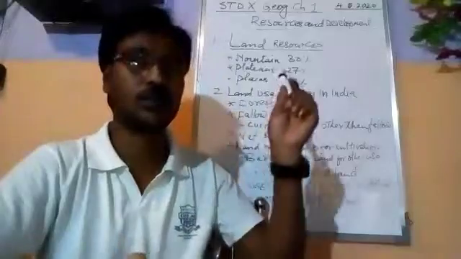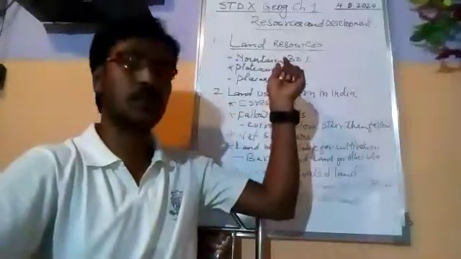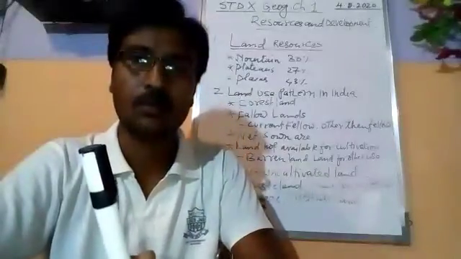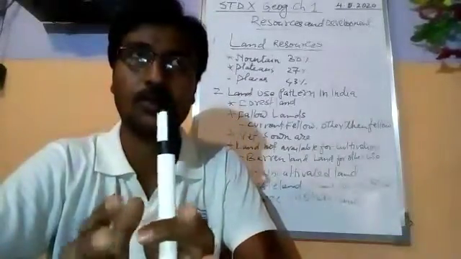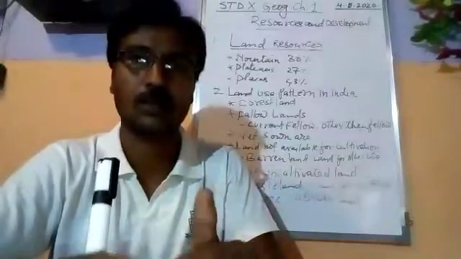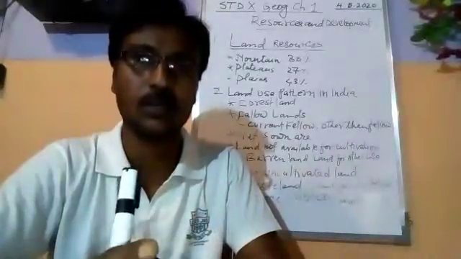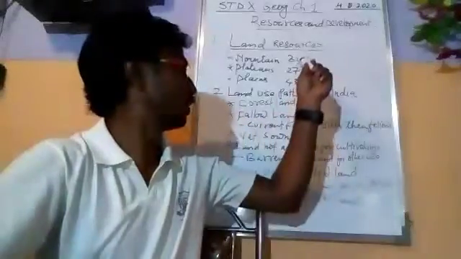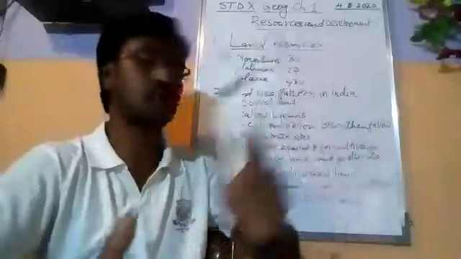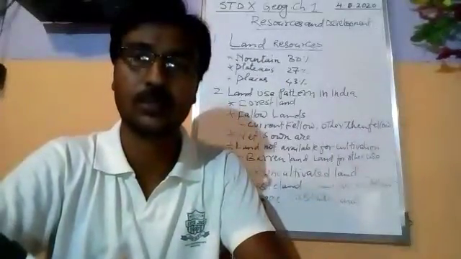So this is the division of land used in India. So first one is the mountains, which is 30%. We know in India we have the Himalayan mountain range, which covers 30% of India.